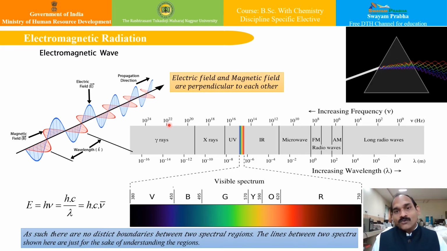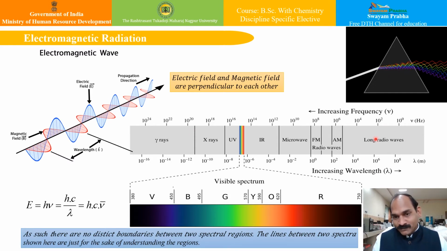Now as we go on increasing the frequency from radio waves towards gamma rays, the wavelength decreases. From these long-range radio waves to gamma rays, the wavelength goes on decreasing, from very long wavelength to very short wavelength and very high energy.